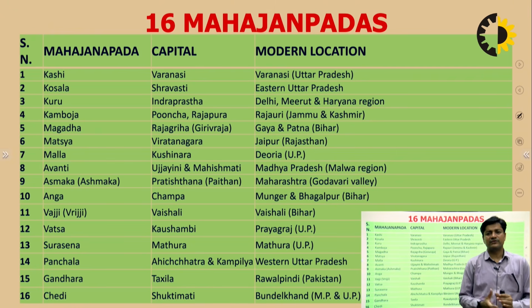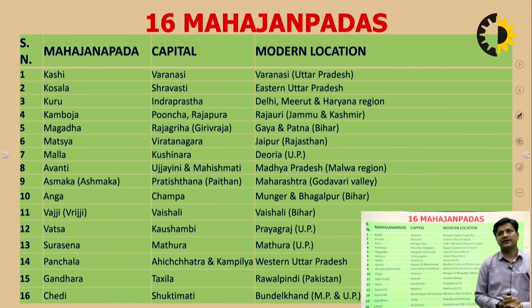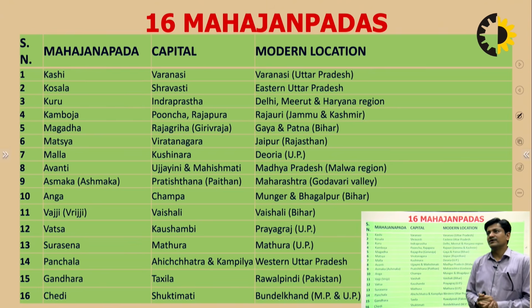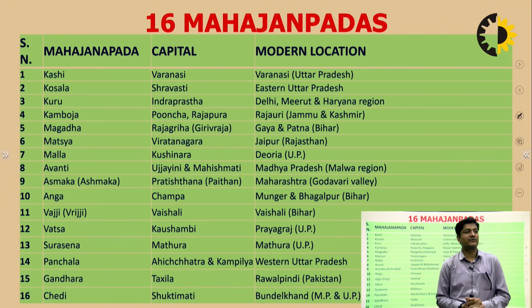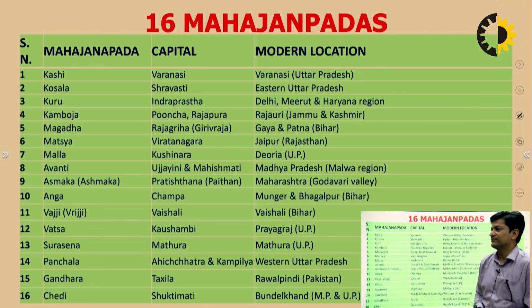Punch is still the name of an area in Jammu and Kashmir, and of course every now and then its name is highlighted in the newspaper or sometimes on news channels, not because of good reasons, of course, but because of terrorism activity. So Kamboj falls in the Punch region in J&K, and the capital is Punch, Rajpura.